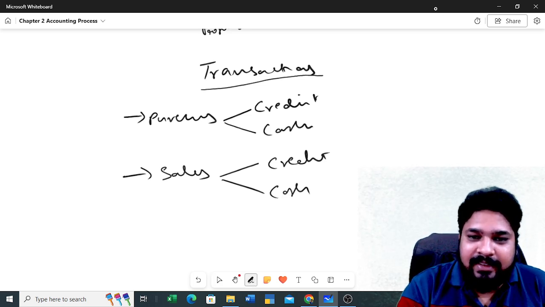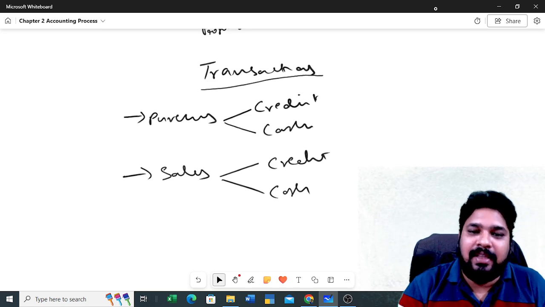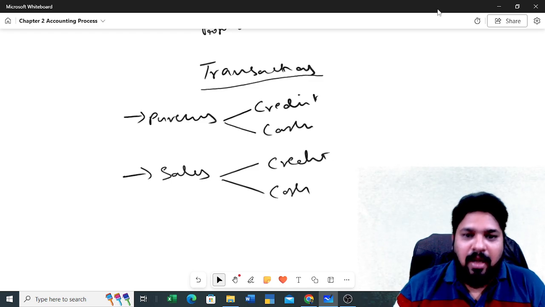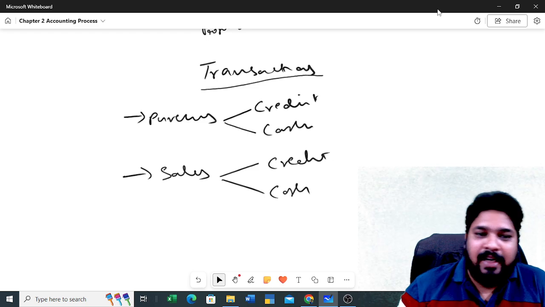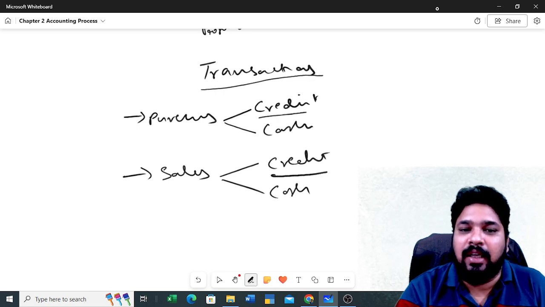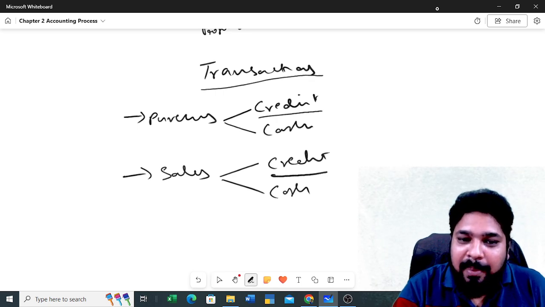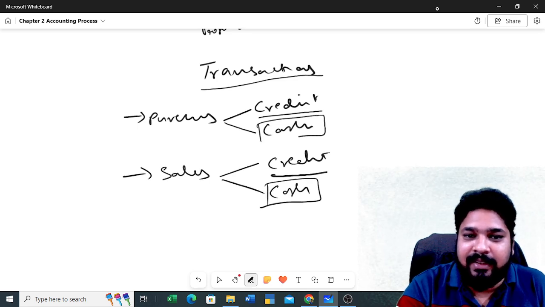So what is a credit sale? You will sell to your customer today and you will receive your cash later. Later means next day or after 15 days, after 1 month. So this type of transaction we call credit transactions. If you receive the cash immediately, you call it cash transactions.